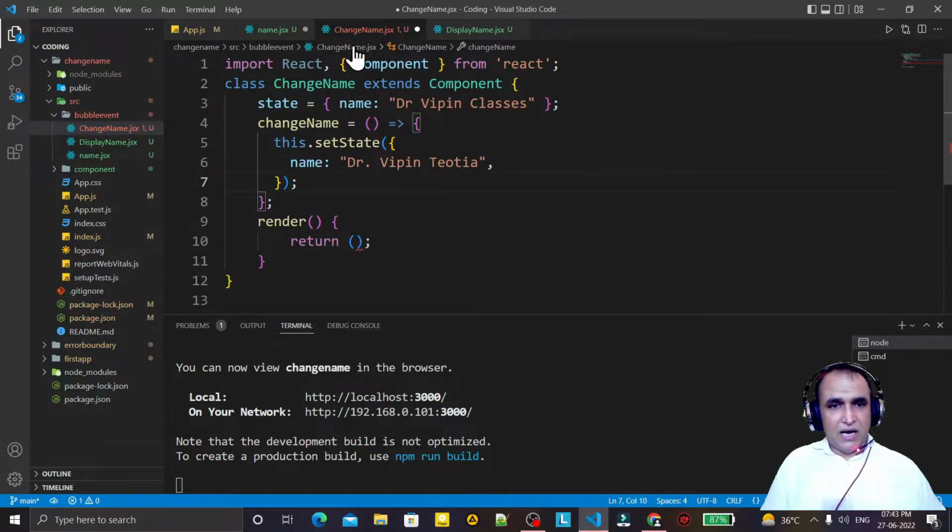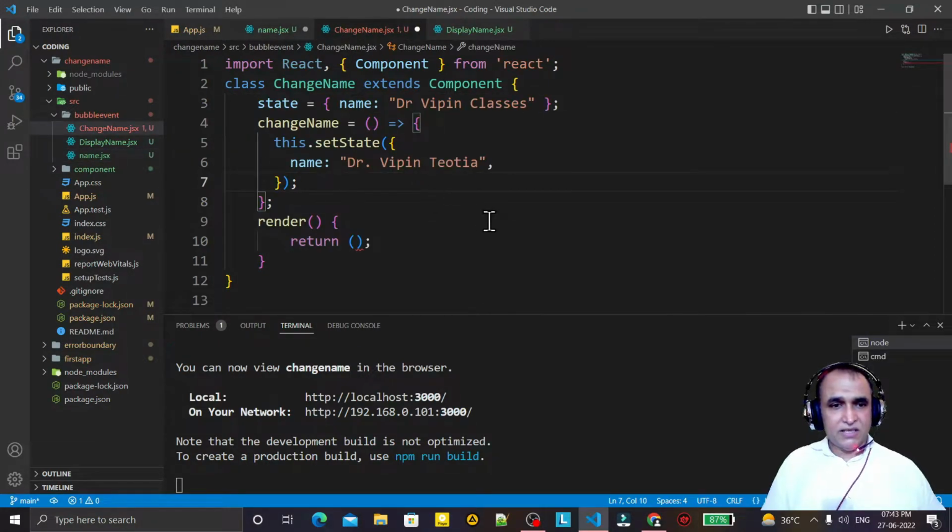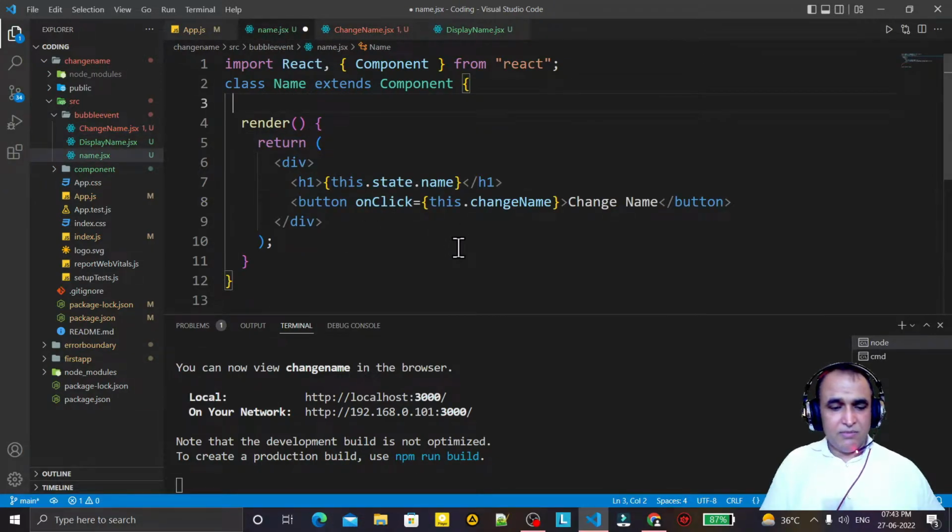Remember that earlier we had all these states and functions in the same component, but now I am passing all these states and methods to the parent component. So that means changeName is a parent component, and Name is a child component.